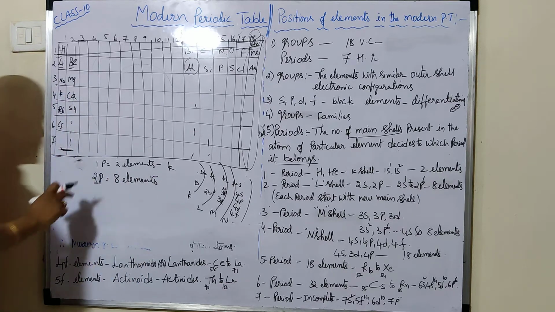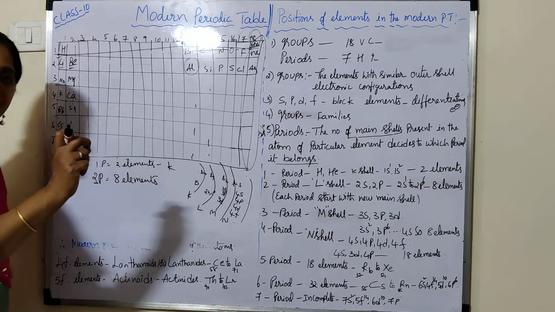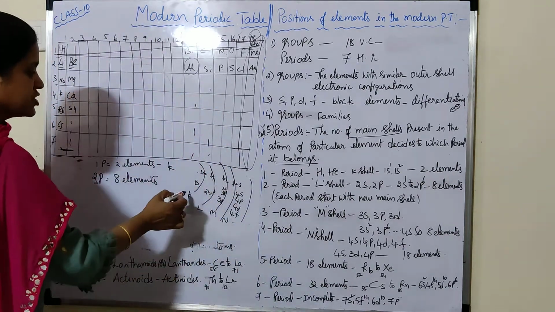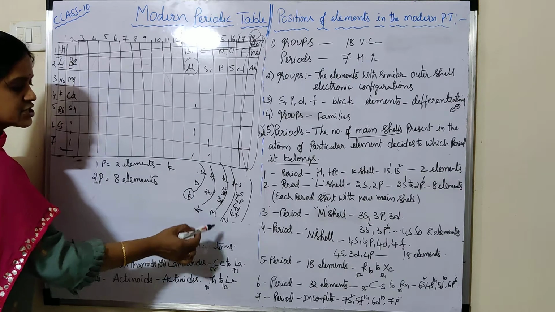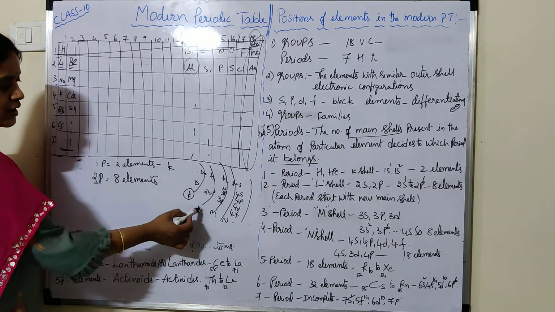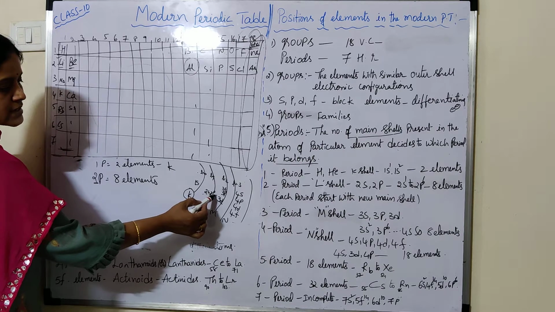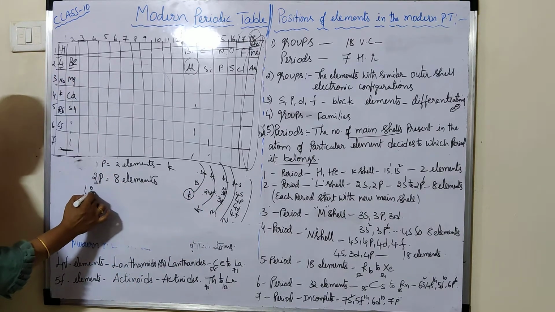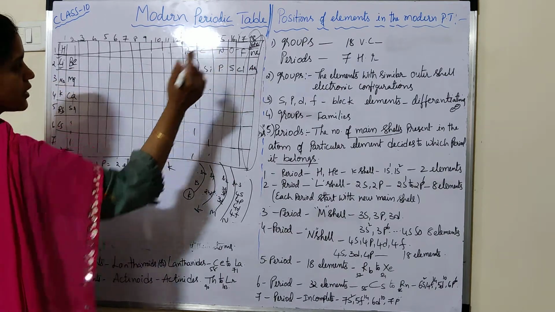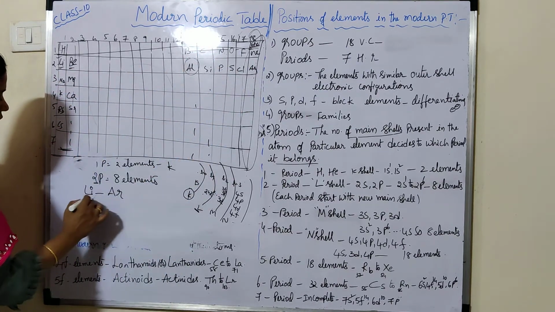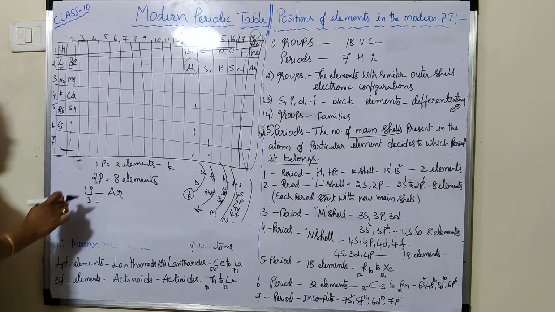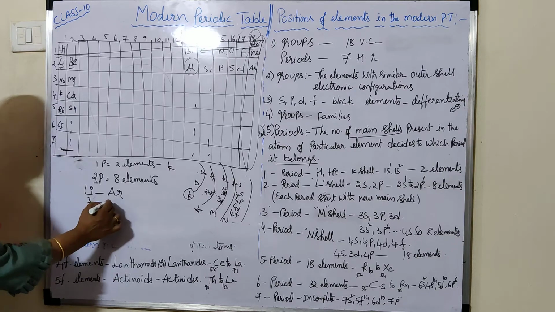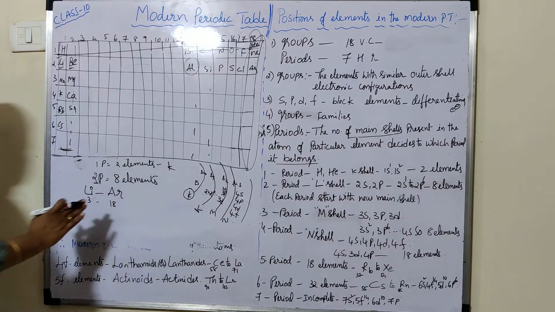Each period starts from a new main shell. First the K shell is over; the next one is the L shell. How many subshells are there? 2s and 2p. Here, it starts from lithium, atomic number 3, and goes up to neon, atomic number 10. Sorry, neon.